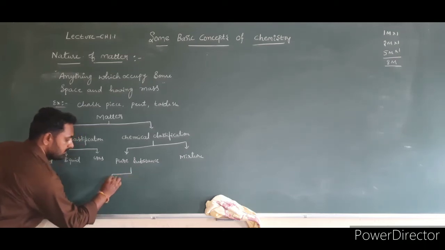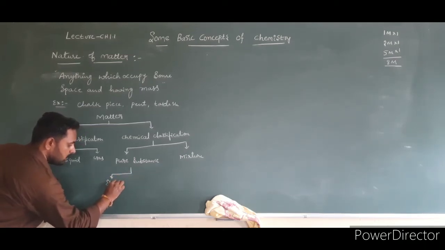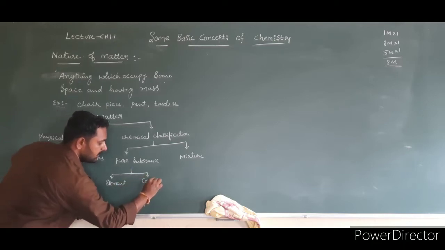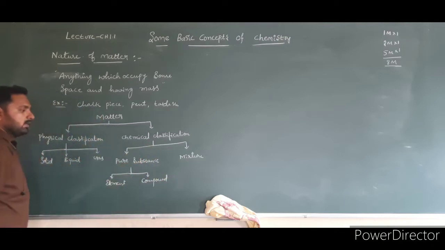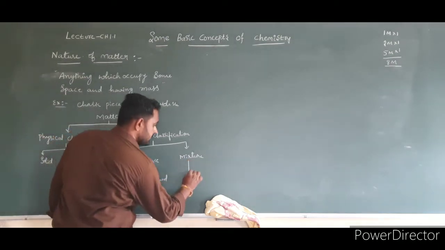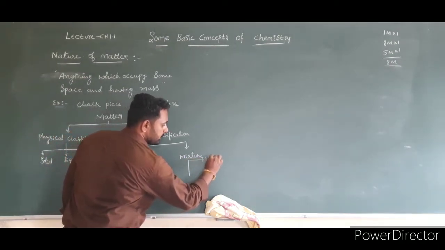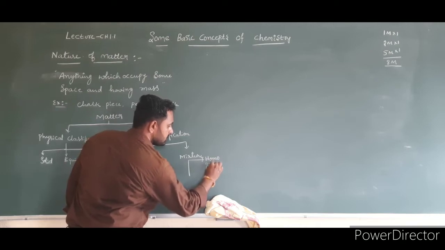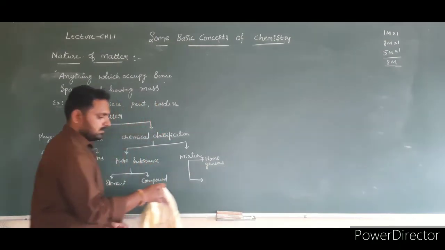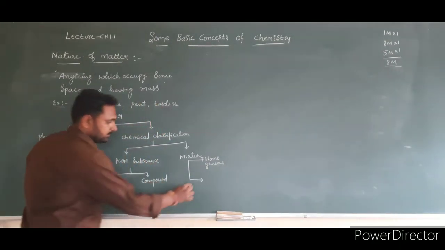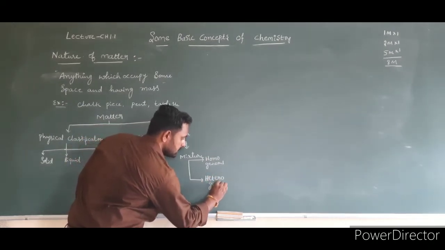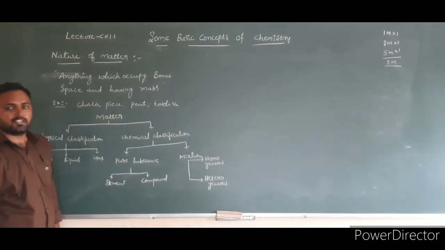One is element, and the second one is compound. This mixture is also further classified into two types. The first one is homogeneous mixture, and the second one is heterogeneous mixture. This is the classification of matter.